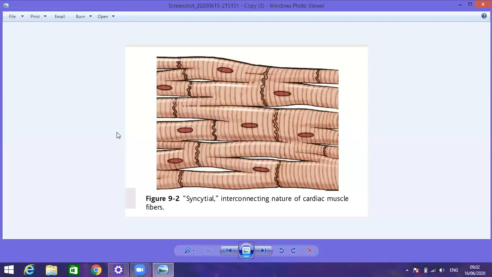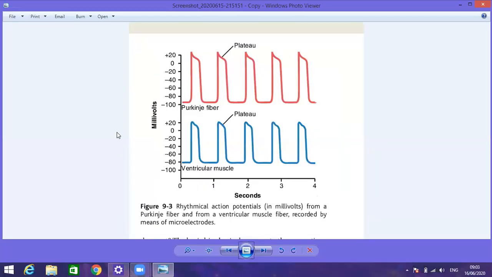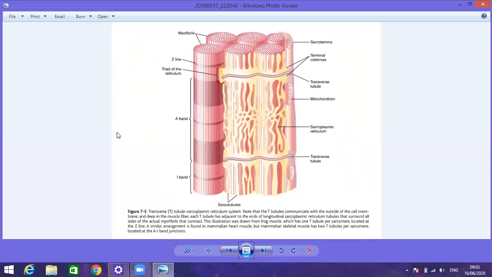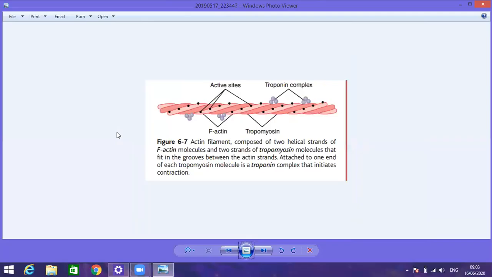First of all, what are the differences in the generation of action potential in the skeletal muscle fiber and in the cardiac muscle fiber, and how does the action potential cause the contraction of the skeletal muscle fibers and of the cardiac muscle fibers? First of all, how the action potential is generated, and the basic principle of how it is generated.